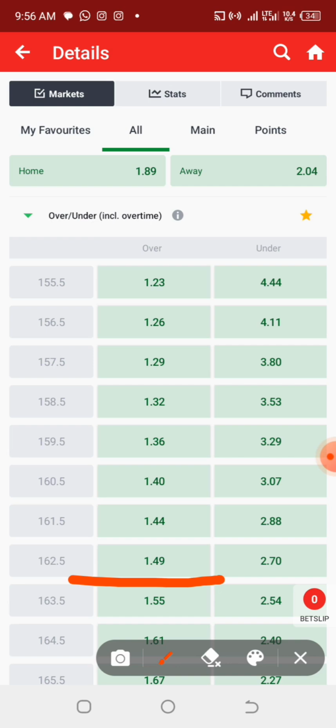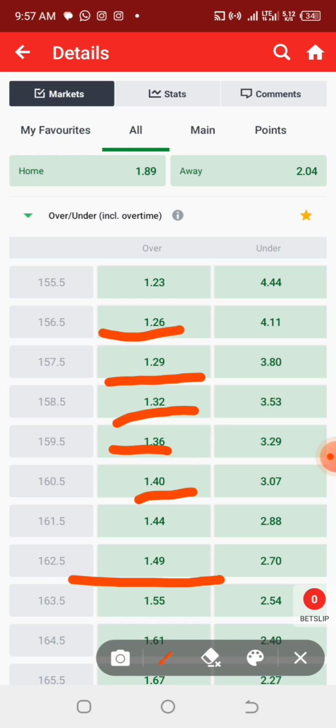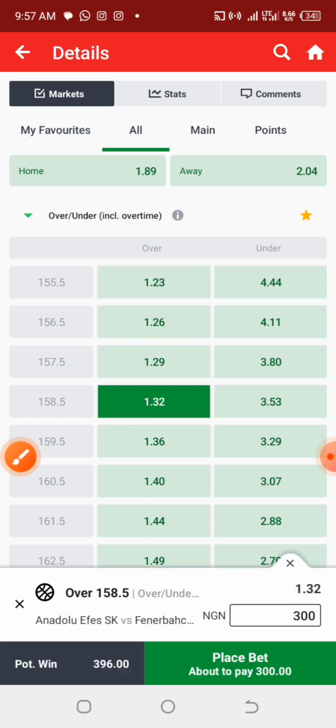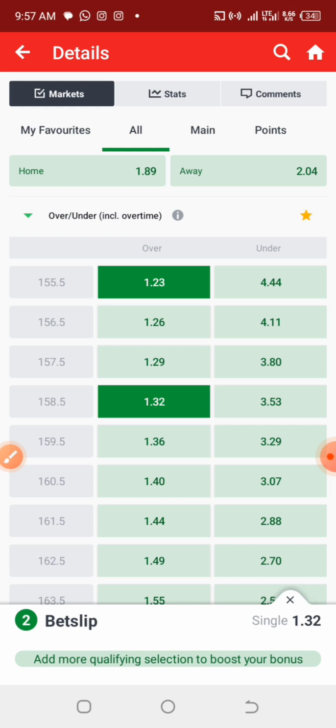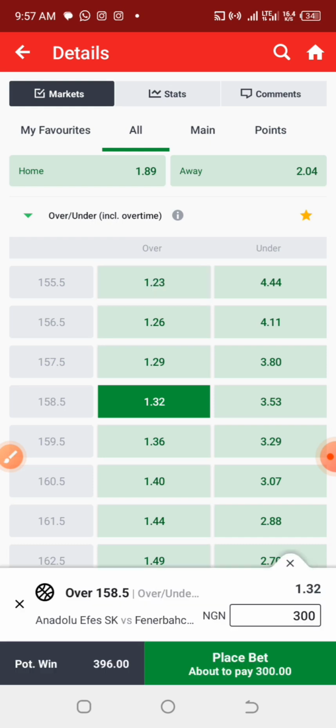But actually the subtraction that I mentioned, subtracting 10 from it, is just a way of playing safe games. Actually, I can decide to play over 161, over 160, over 159, over 158, over 157. Anything that is just below this over 162 is what I can predict. So now let us assume that I want to subtract 5 from it. Okay, let's say I want to go for over 158. So if you like, you can also go for over 155, depending on how safe you want your games to be.